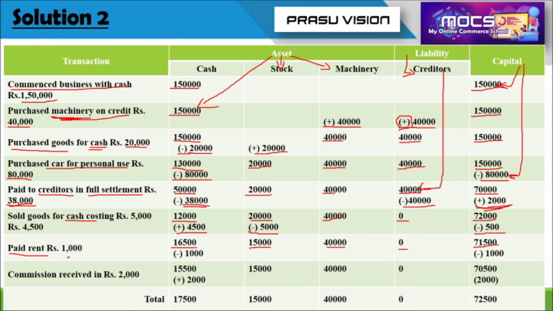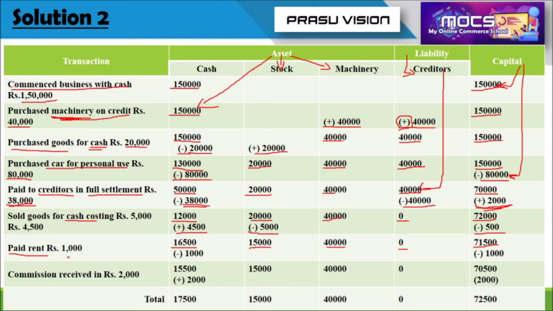Also, it will be deducted from capital, because when we take some amount from cash, the firm's capital also decreases. That is the logic. When we take some amount for meeting expenses, the cash of the firm decreases, and automatically the amount of capital will also decrease.